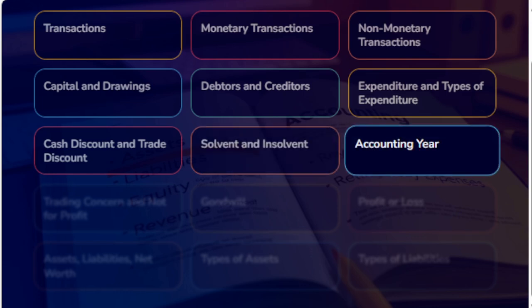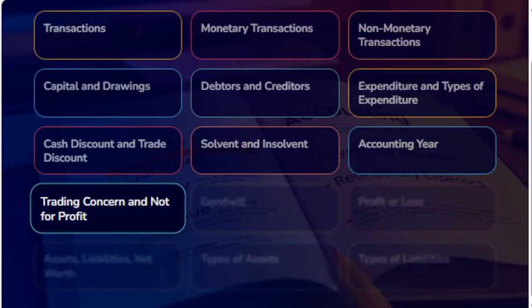Accounting year: it is a period of 12 months for which the accounts are maintained and closed by the proprietors. It starts from 1st April and ends on 31st March every year.